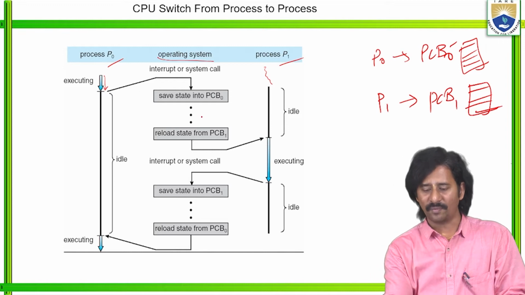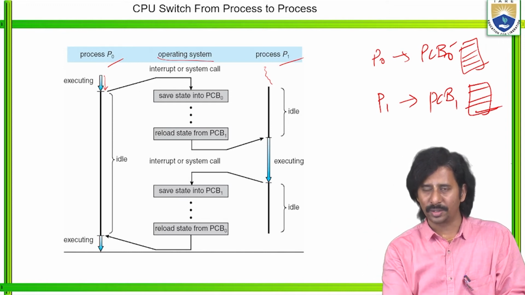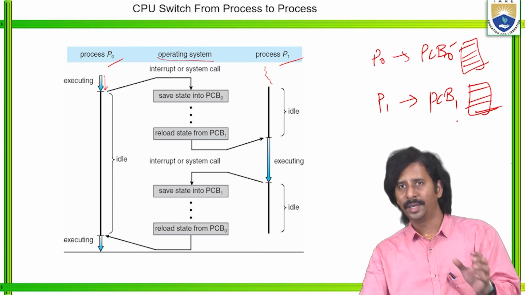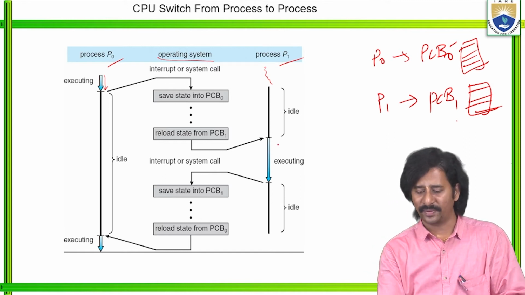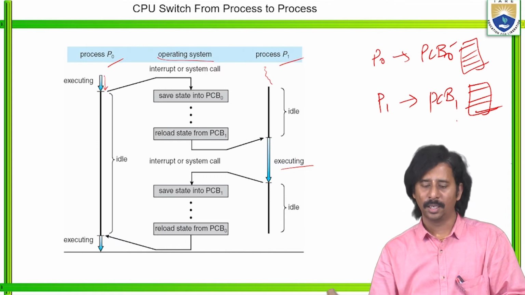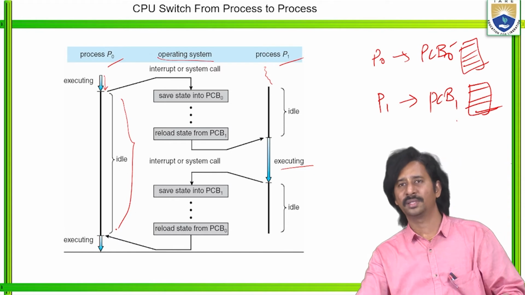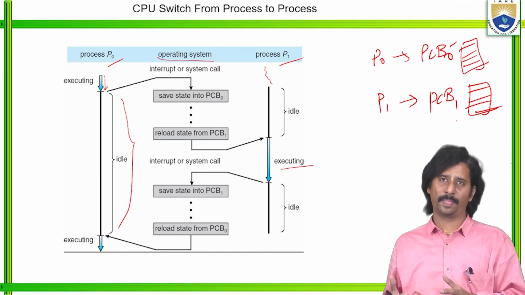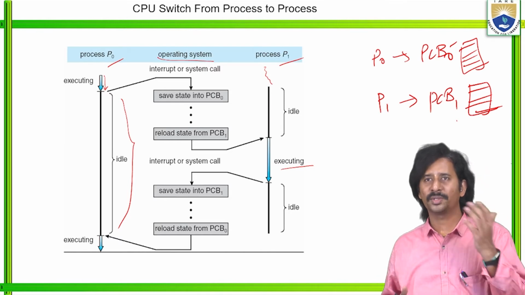So after some particular period of time, the process P0 reloads the state from PCB1. Now it's time to execute that particular process, so we can represent it here as executing. Until that period, this is an idle state of process P0. Like this, the processor switches from one process to another process.